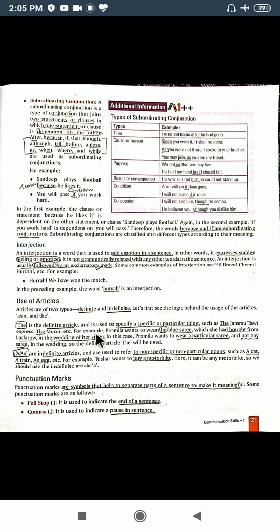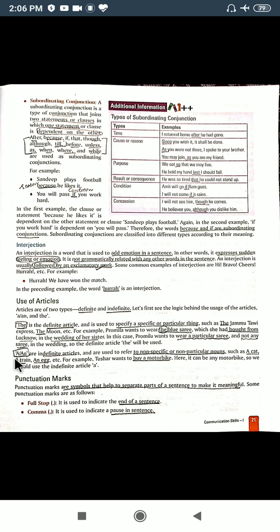Let us take an example. Pramila wants to wear the blue sari which she had bought from Lucknow in the wedding of her sister. So she is talking about a particular sari. She is not talking about any sari. She is talking about that particular sari that she has purchased from Lucknow, that she will be wearing at her sister's marriage.